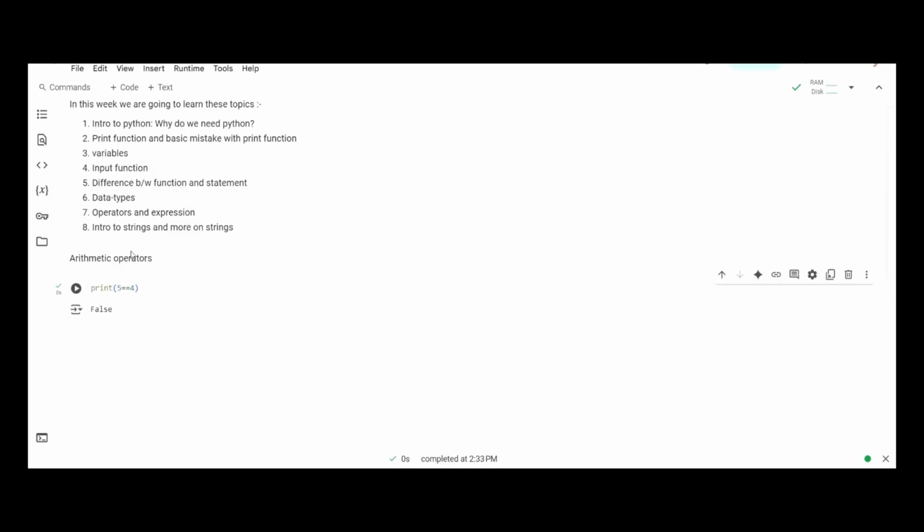It is basically the opposite of the equal to operator. Like here we are using the equal operator, so it is returning false. But if we use the not equal to operator here by replacing the first equal to with the exclamation mark, and if we run this, then it will return true.